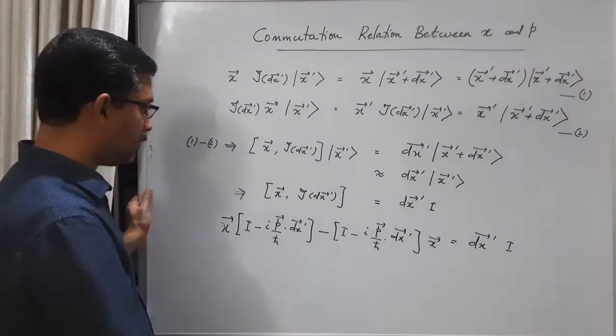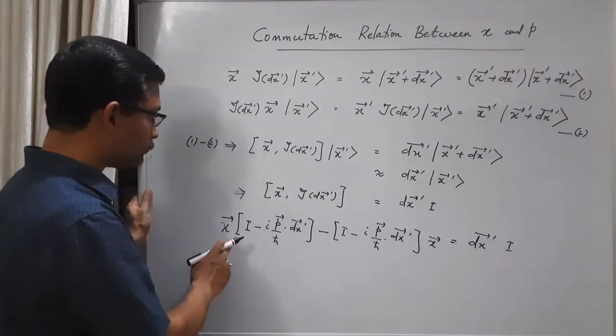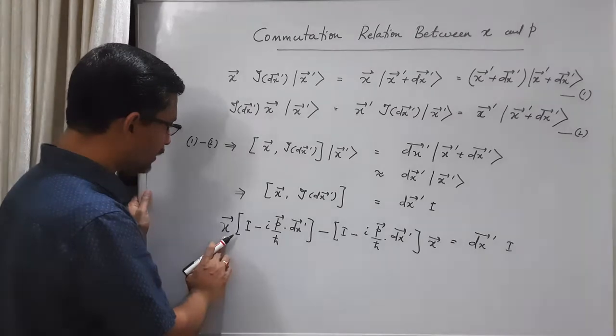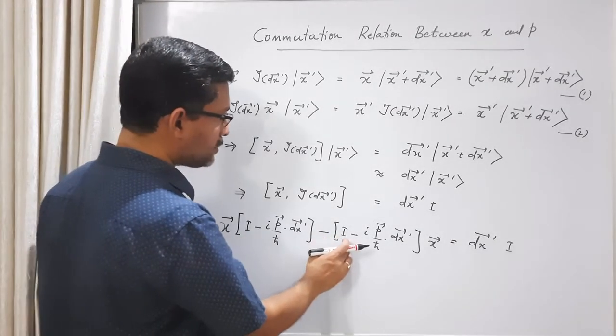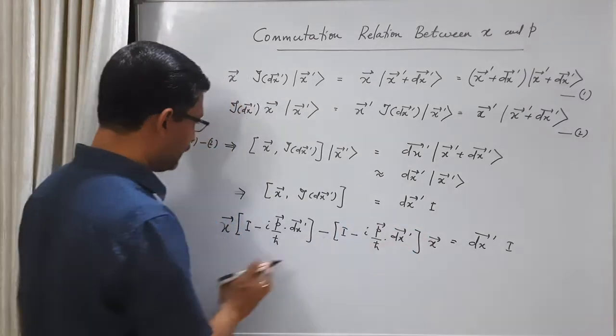Let us expand the left hand side. So we have vector x times identity, and here we have minus I times x, so that x will cancel.